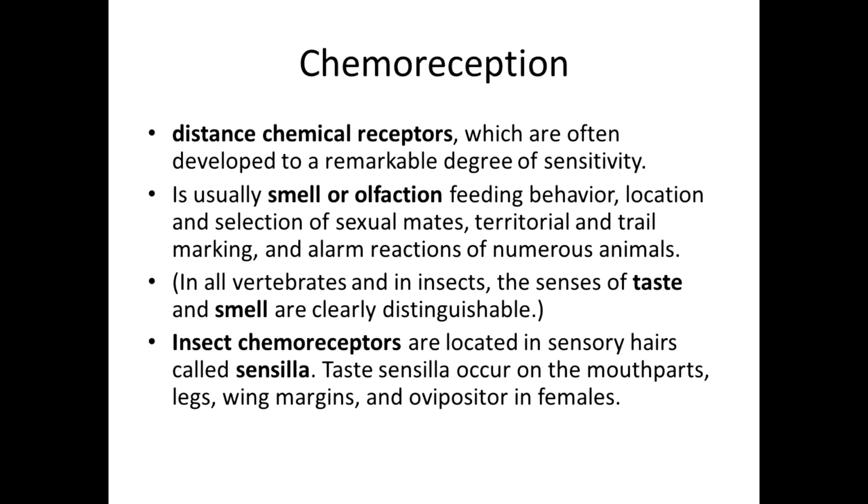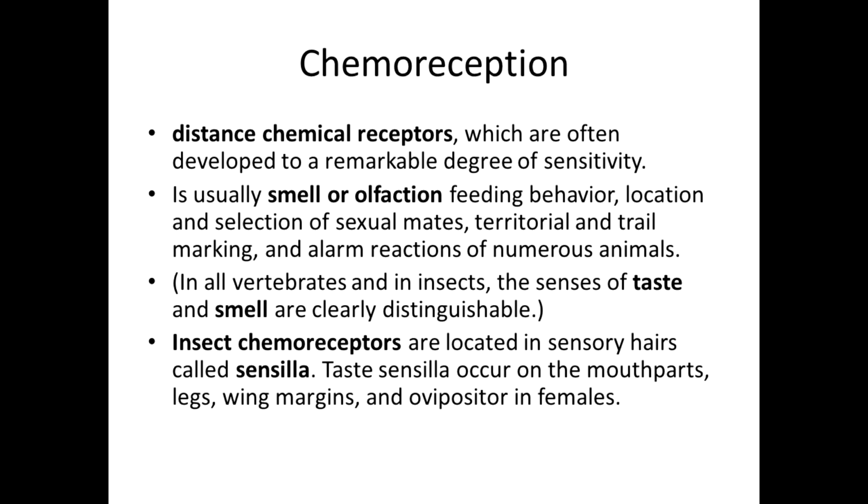Distance chemical reception is often developed to a remarkable degree of sensitivity, because it has to be really sensitive, like smell, or olfaction, or the nose of dogs. They have to smell something from afar, because that's one of their purposes of survival. It's usually used for feeding behavior, location, selection of sexual mates, territorial and trail marking for some ants, and alarm reaction of numerous animals. In all vertebrates and in insects, the senses of taste and smell are clearly distinguished, because we know soap smells good, but if you ever taste it, soap tastes bad.